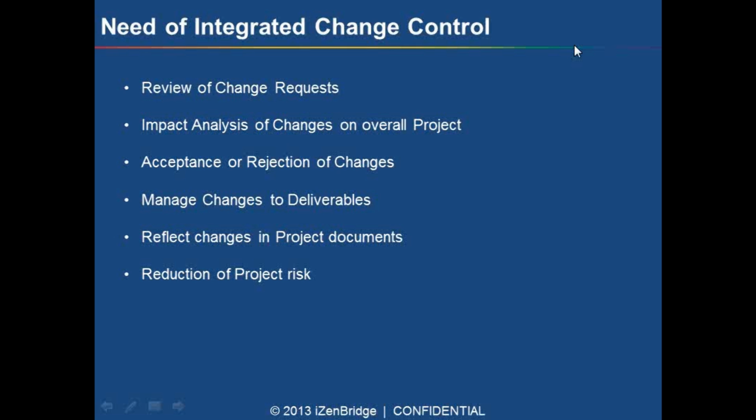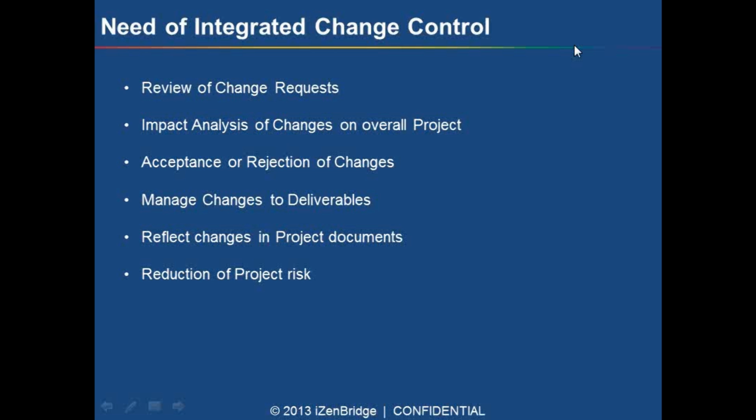Not only deliverables, we have to in fact implement the changes. When we say manage the changes, that means we have to implement the changes. We have to reflect changes related to that change request in all of our project documents and all the affected artifacts of my project. And this change management process helps in reduction of the risk for my project.